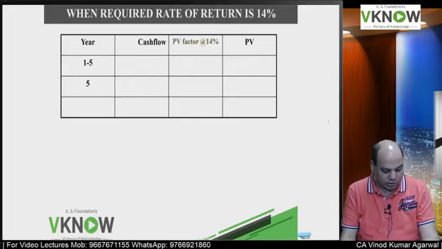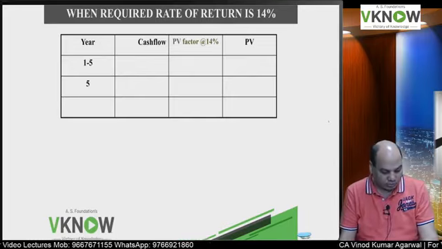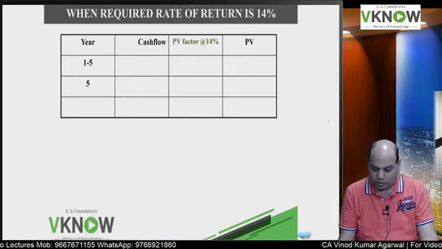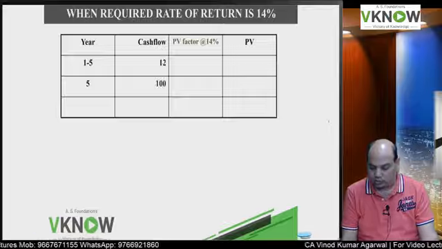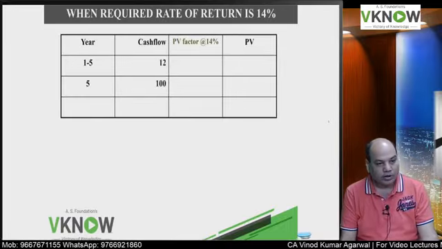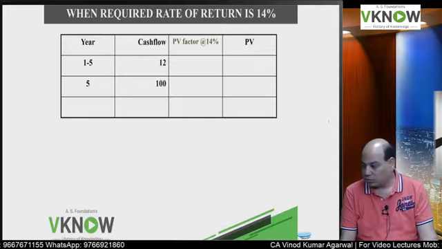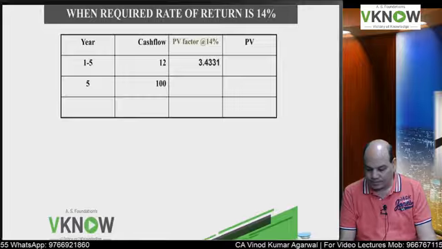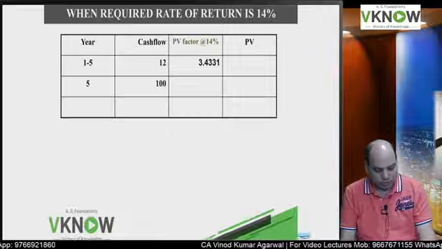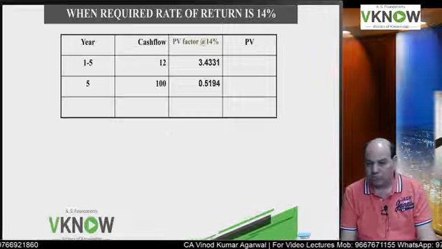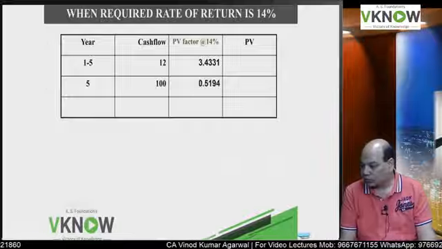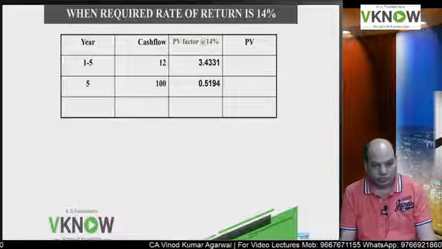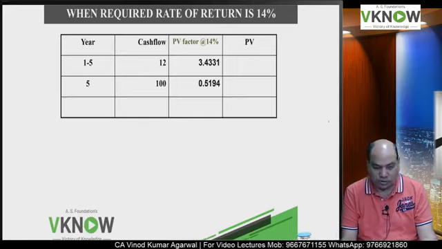Yes, please reply, Nitin Patil. Cash flow will be same, factor will change. What is the factor you got for years 1-5 here? 3.4331. Okay, next, the factor for the fifth year. 0.5194. Multiply and add.